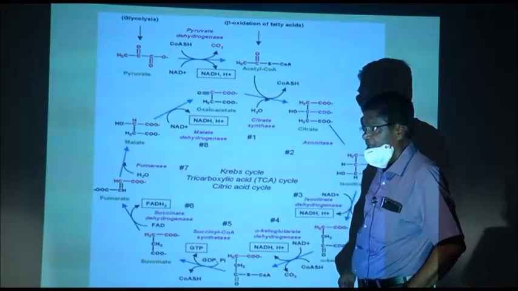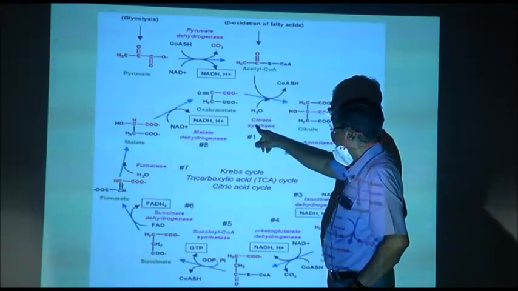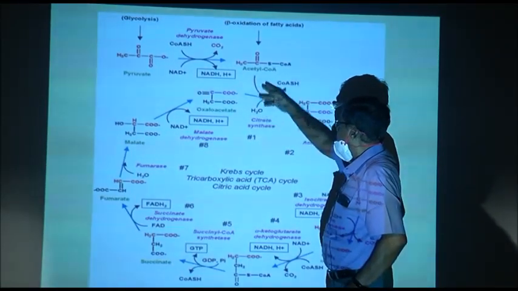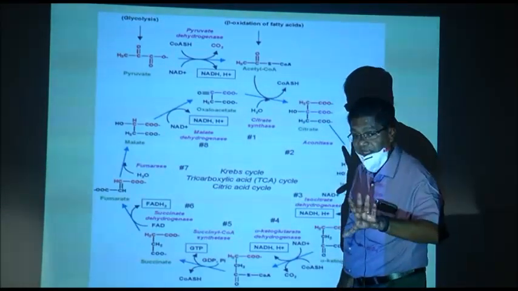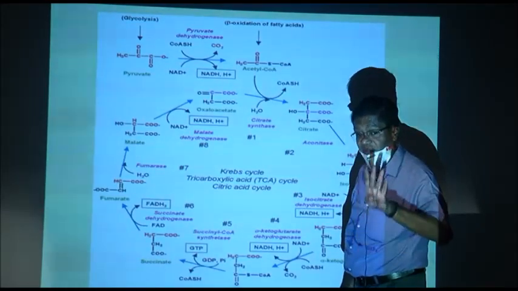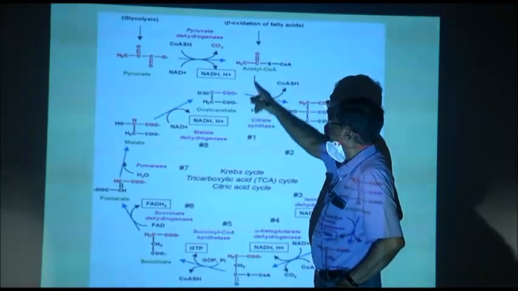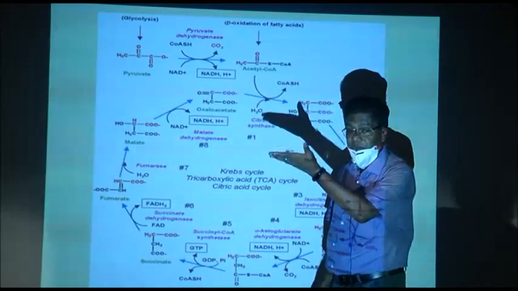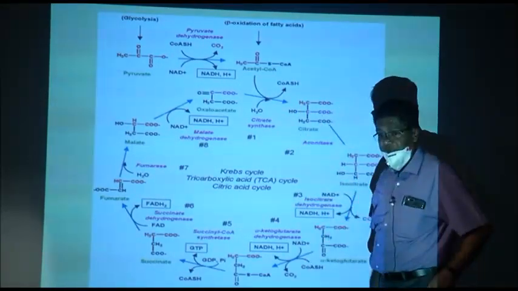Citrate is the ion, once again, citrate or citric acid. In the presence of the enzyme citrate synthetase and water, the coenzyme A is released and these two are attached. Now, how many carbons are there in citrate? 6. Where from did it get 6? 4 from oxaloacetic acid and 2 from acetyl coenzyme A. Coenzyme A is released, water is added and citric acid is formed.